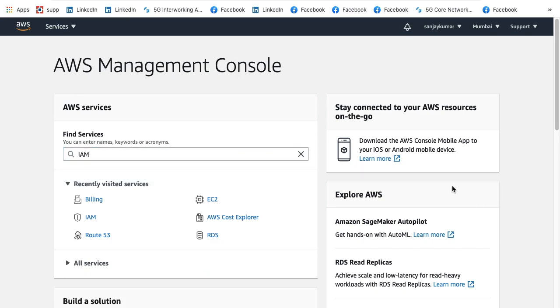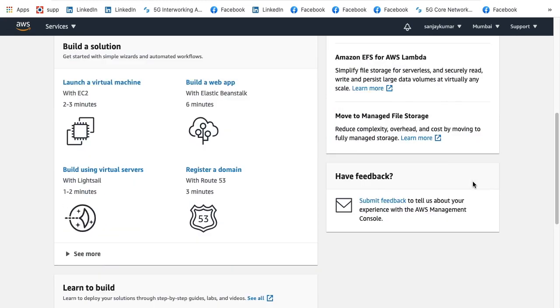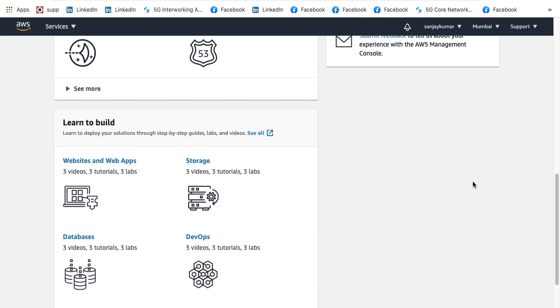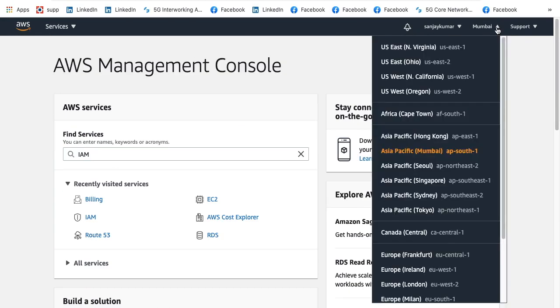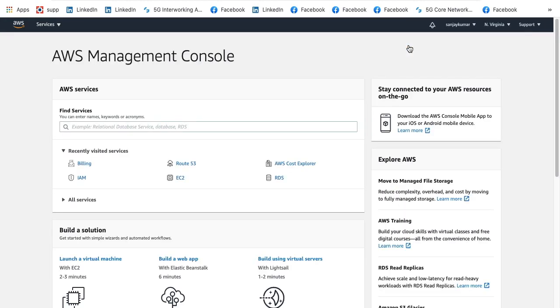You can check all these things on your AWS Console mobile app as well, and it also gives you some other options depending on which region you are in. If I want to change the region here, I will simply go to the regions list and move to Northern Virginia. Please note, some of the services may not be available in one region and may be different from one region to another region, and the pricing is also going to be slightly different from one region to another region. That's all about this demo. Let's move forward with the next session.